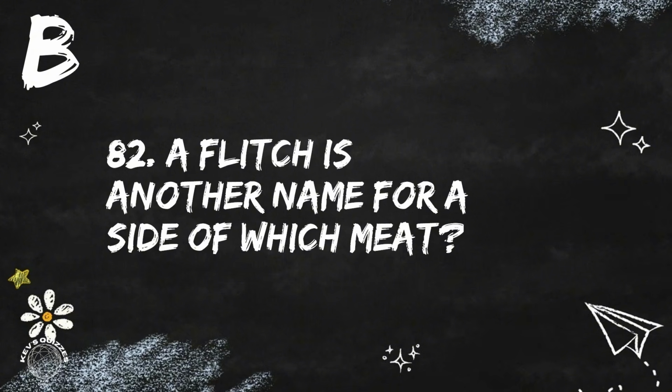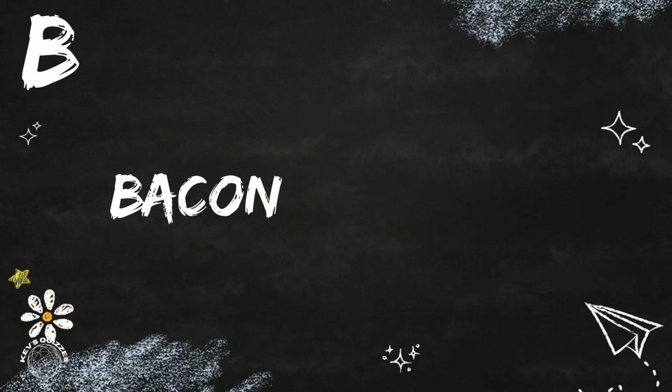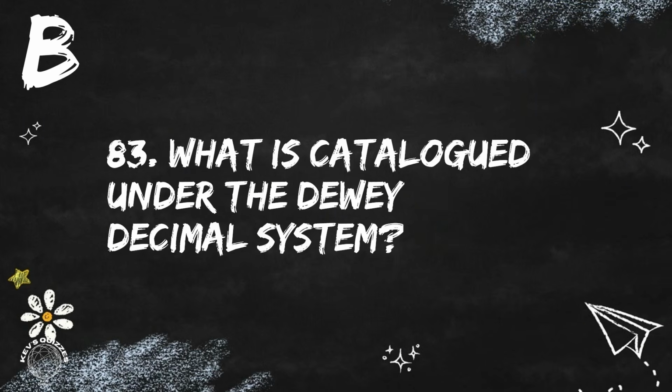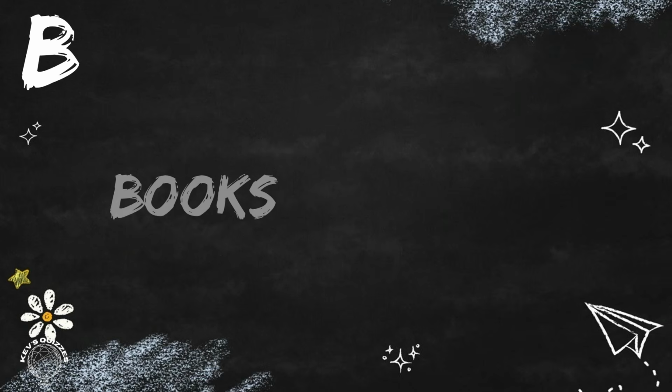Question 82. A flitch is another name for a side of which meat? That's bacon. Question 83. What is catalogued under the Dewey Decimal System? Books are catalogued using the Dewey Decimal System.